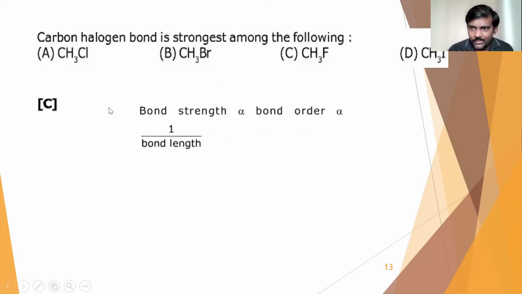So this is the key point you have to note down here. Bond strength is directly proportional to the bond order and inversely proportional to the bond length. That is the key point we are using to give the answers. So let us move on to the third question for today.